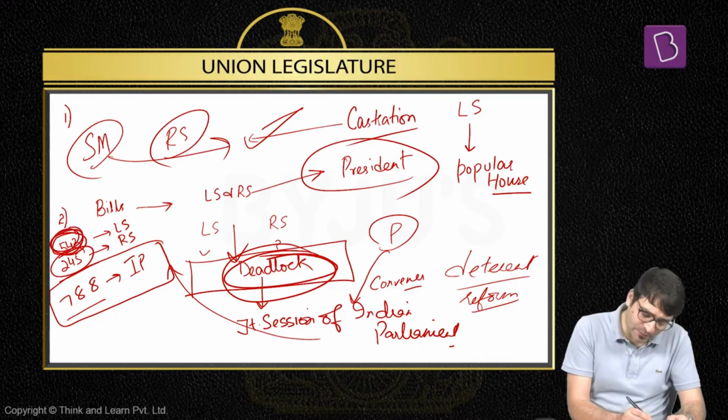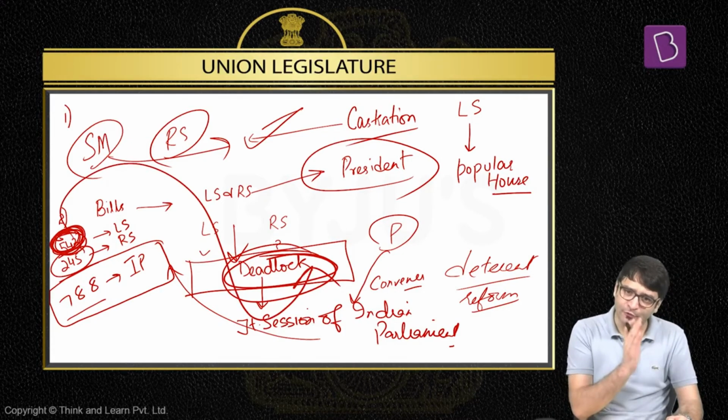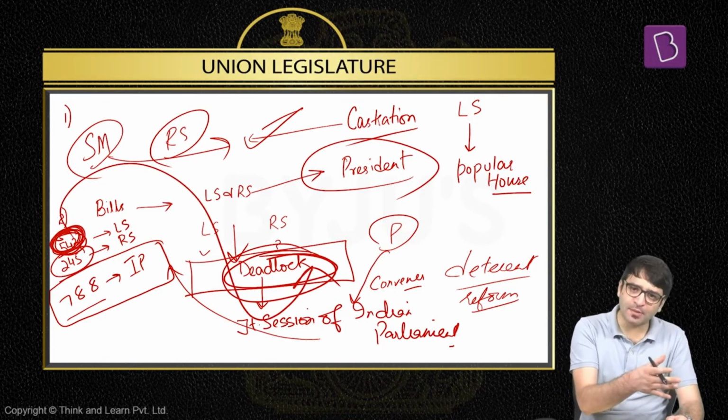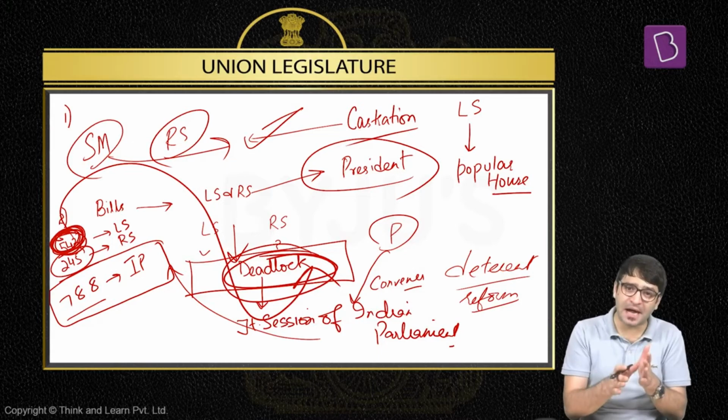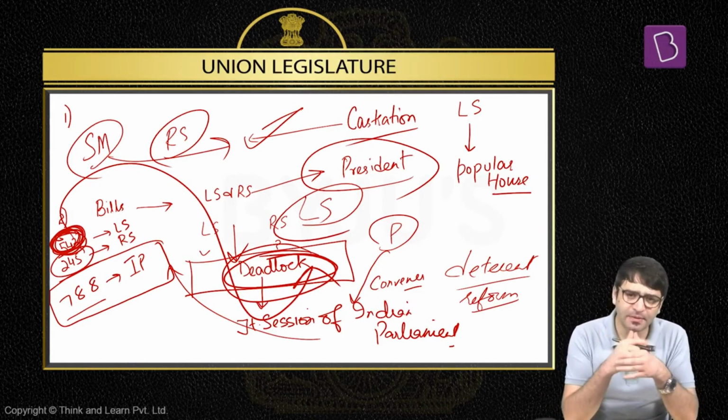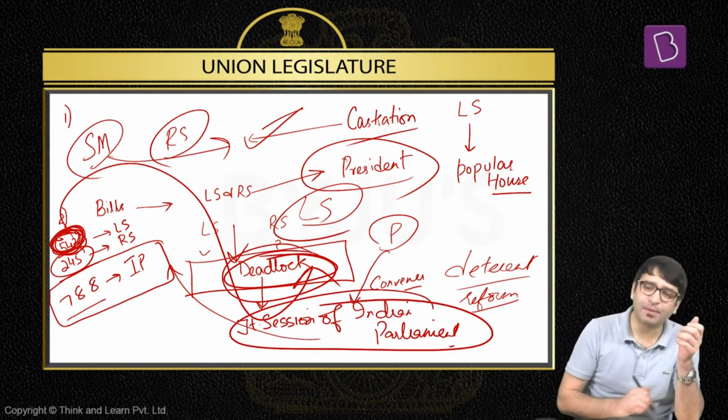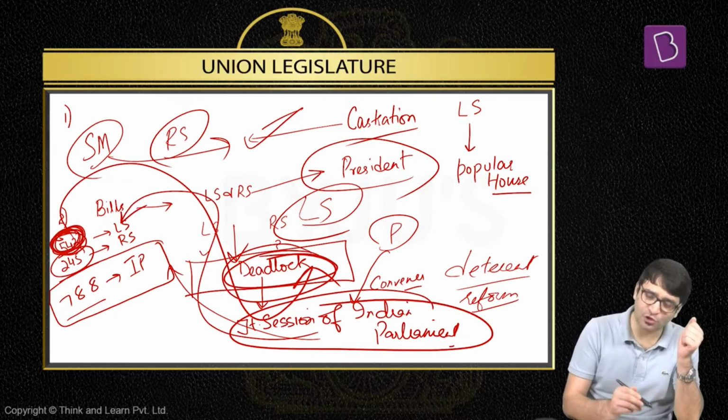The numerical majority of Lok Sabha prevails in this bill. That means it is the will of Lok Sabha which prevails in this joint session of Indian Parliament. That means this bill will be passed because it is the will of Lok Sabha. Some people say that Rajya Sabha has no relevance because when joint session of Indian Parliament is convened, the numerical majority of the Lok Sabha prevails.